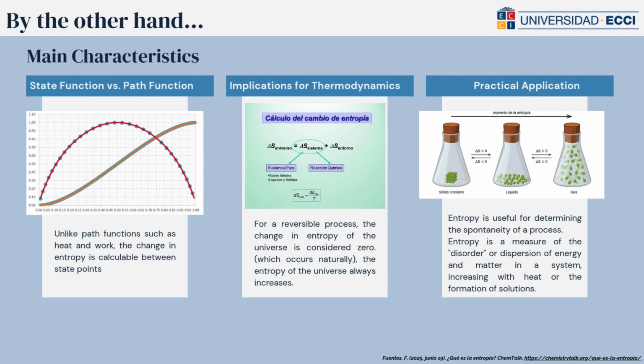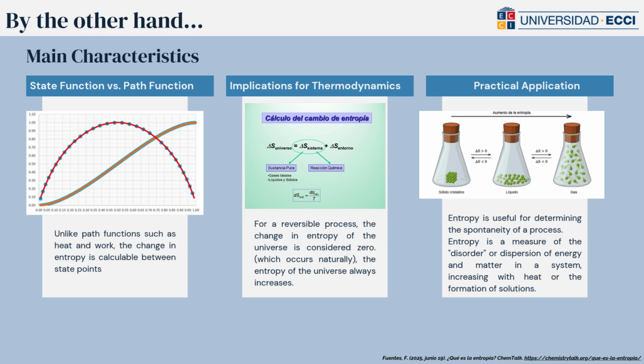On the other hand, we have the main characteristics. State function versus path function. Unlike path functions such as heat and work, the change in entropy is calculable between state points. Implications for thermodynamics: for a reversible process, the change in entropy of the universe is considered zero, while for a process that occurs naturally, the entropy of the universe always increases.